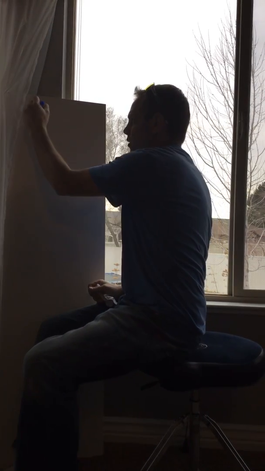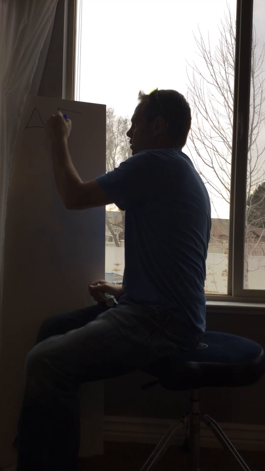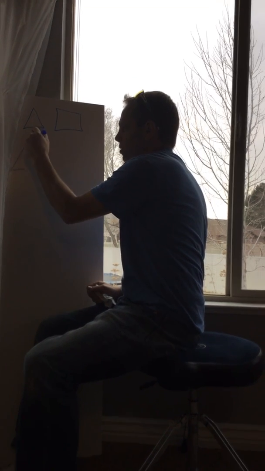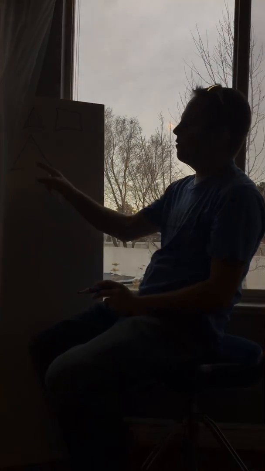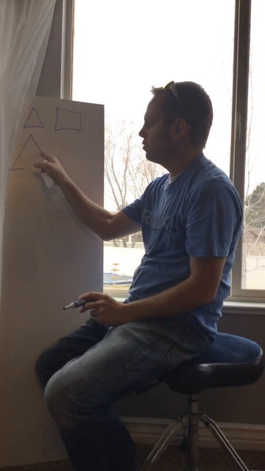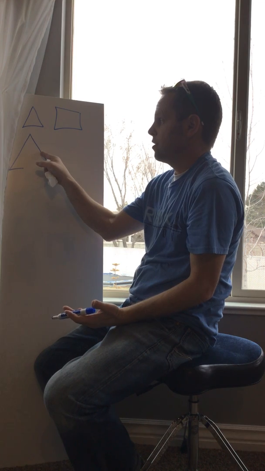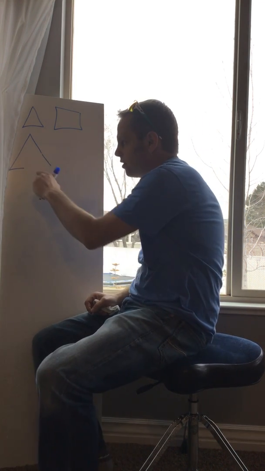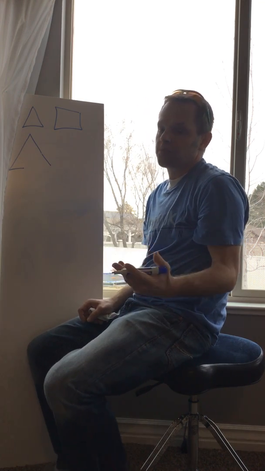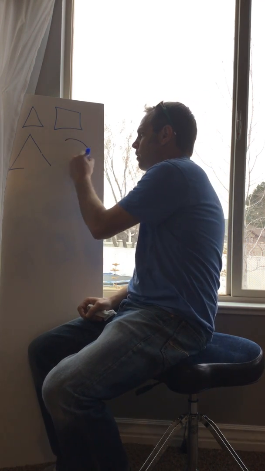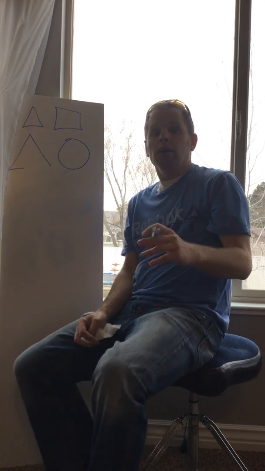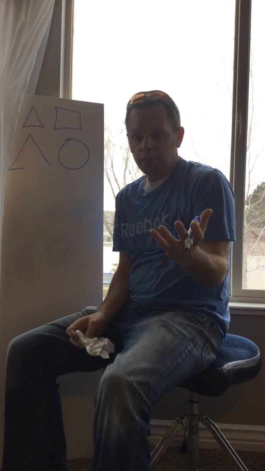Okay. So we just said polygon. This would not be a polygon right here. The reason for that is I have 1, 2 sides that are fine, they're making a shape, but this side right here is actually open. It does not go all the way to the end, which would mean it's not a polygon. This would not be a polygon. It does not have at least 3 sides.